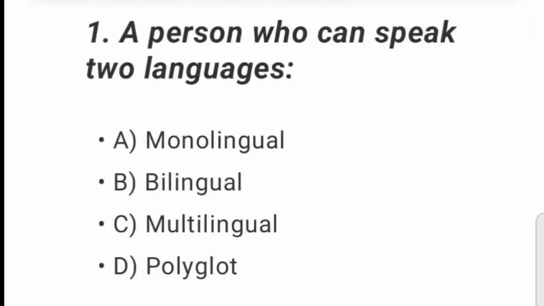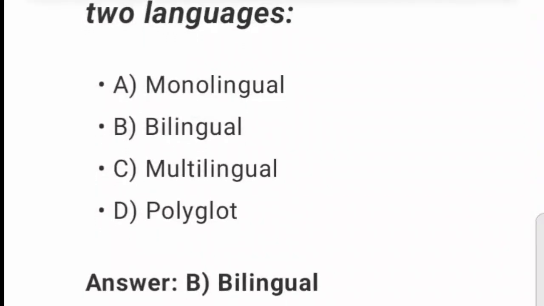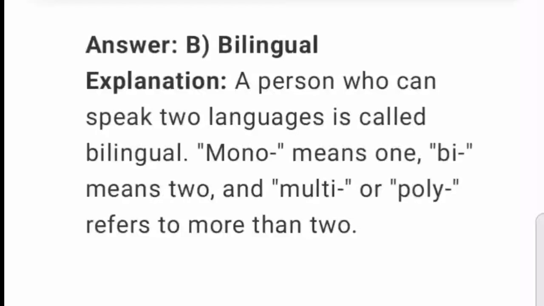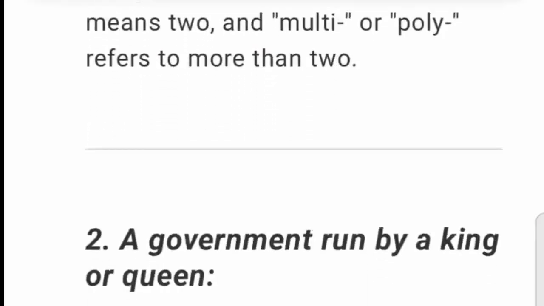A person who can speak two languages. A. Monolingual. B. Bilingual. C. Multilingual. D. Polyglot. B. Bilingual. Explanation. A person who can speak two languages is called bilingual. Mono means one, bi means two, and multi or poly refers to more than two.